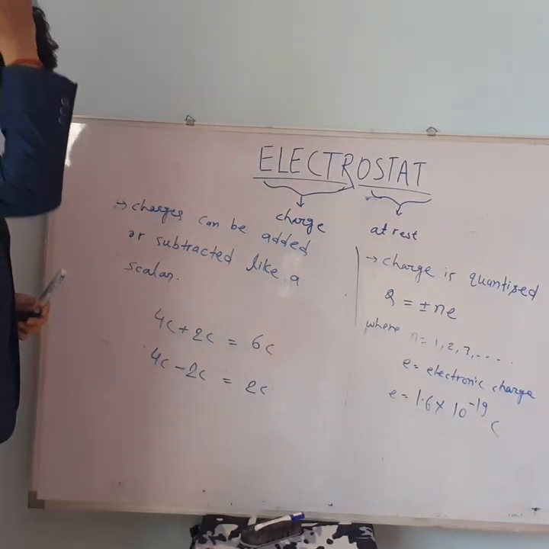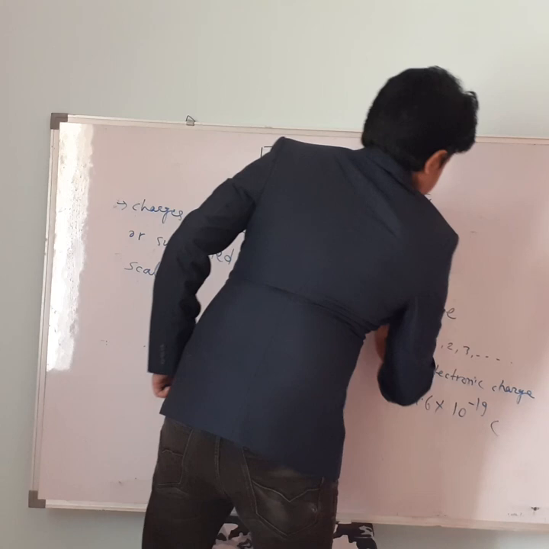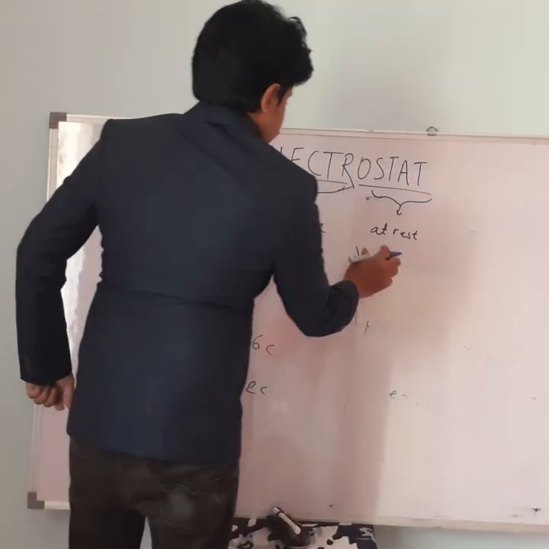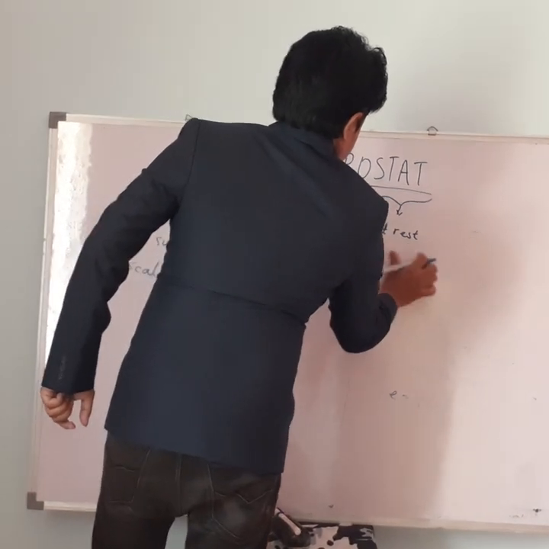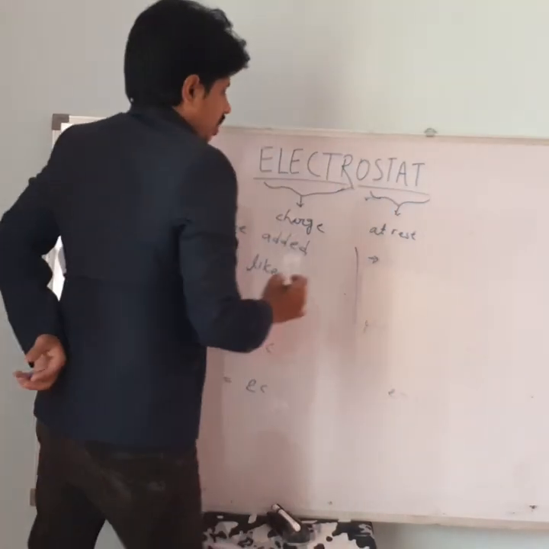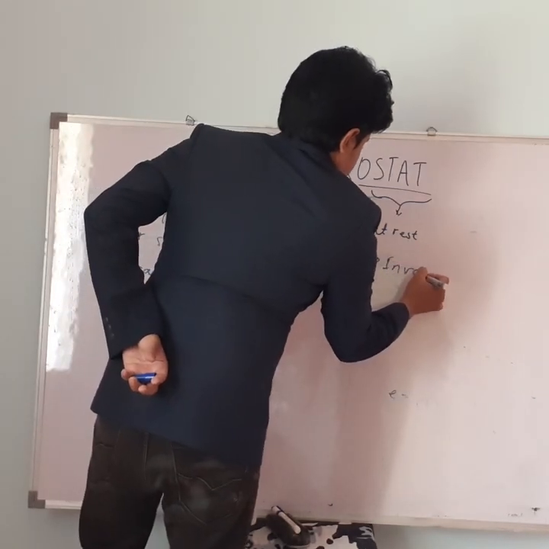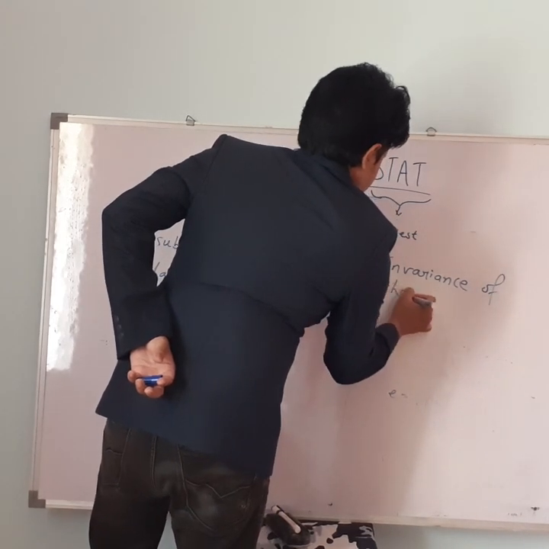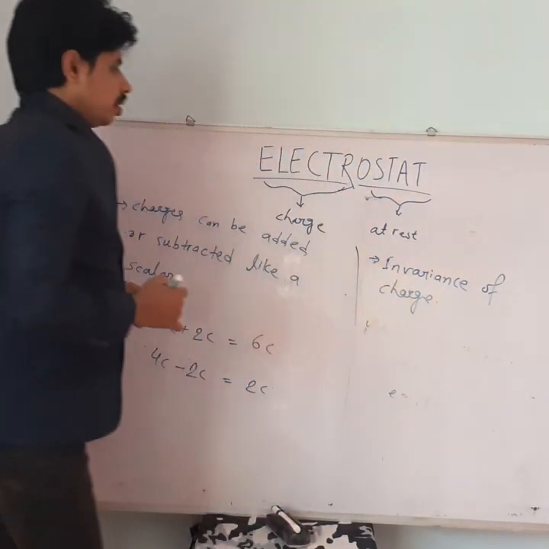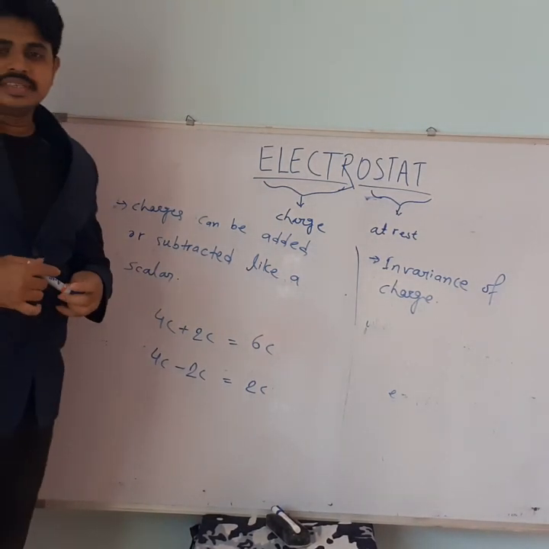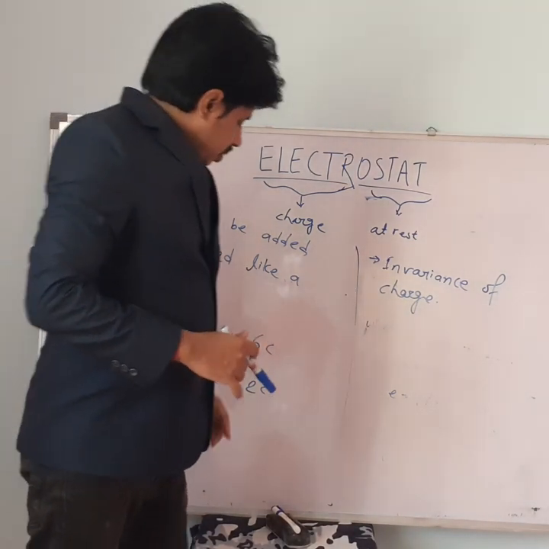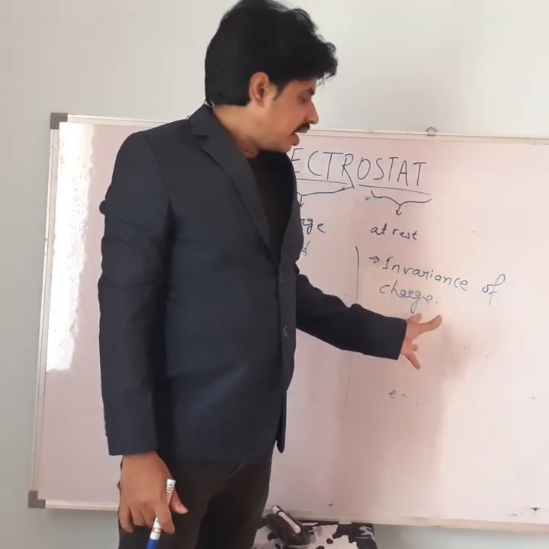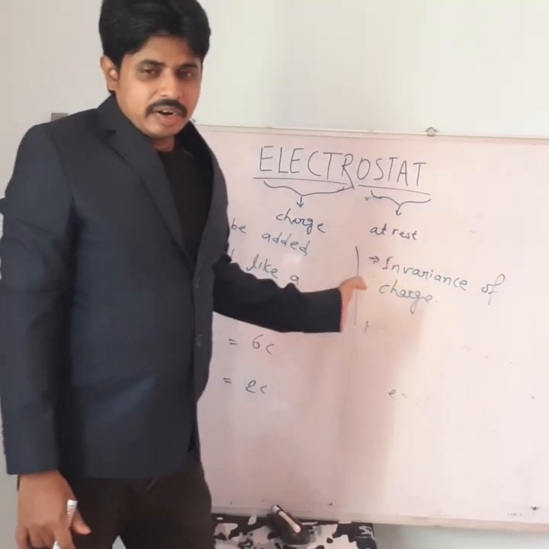Next, invariance of charge. Invariance means that the magnitude of a charged particle is fixed irrespective of its speed of movement.